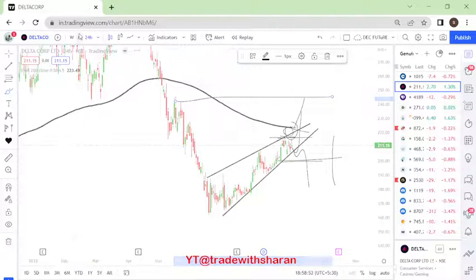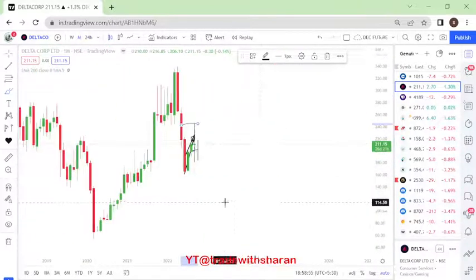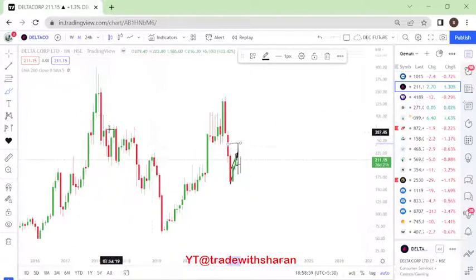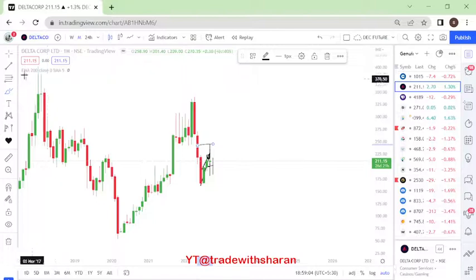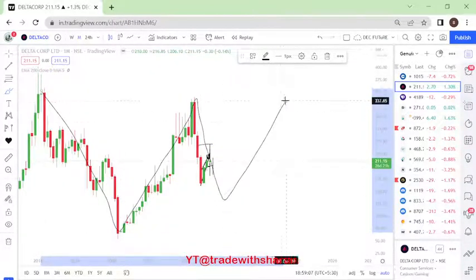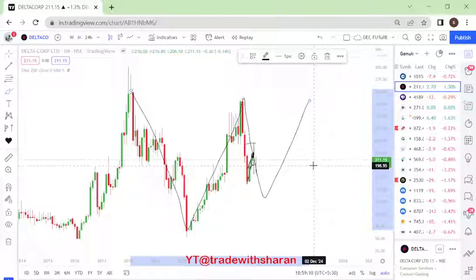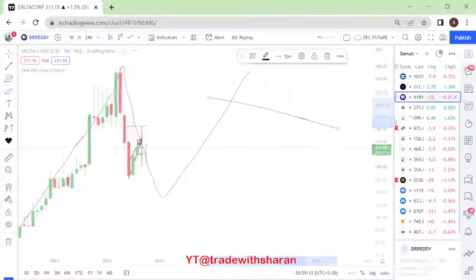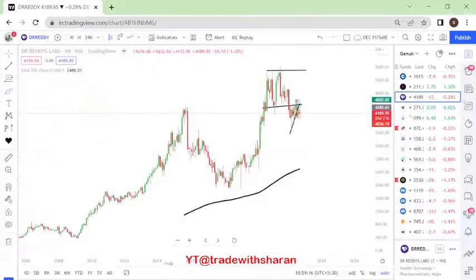We'll just have a look at monthly and weekly charts, what is happening right now. This is a very volatile stock, not like something like a Hindustan or something where the trend is for sure. Here, if you see it, it is kind of very volatile, right? So this is a high risk, high reward kind of a stock that we will be talking about, right? Next we go into Dr. Reddy's.